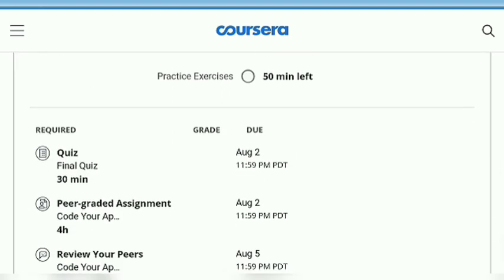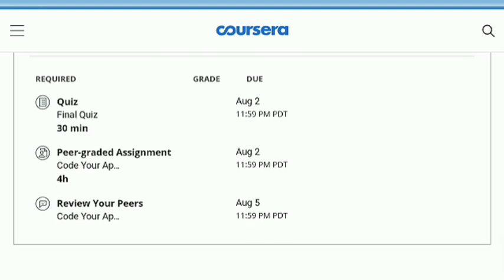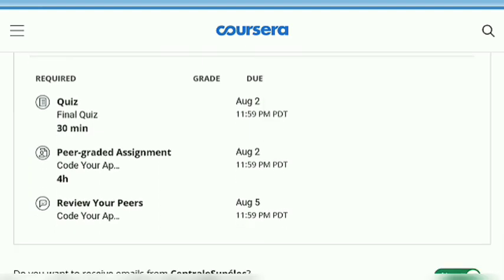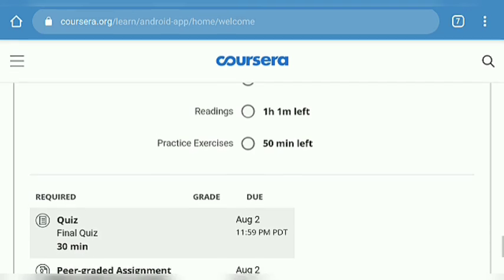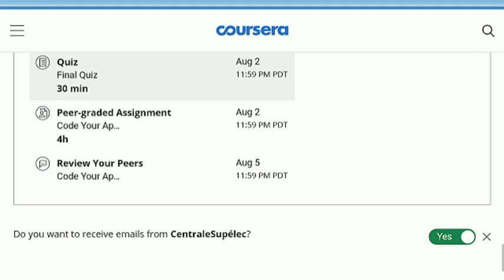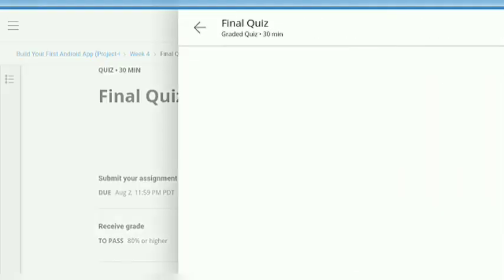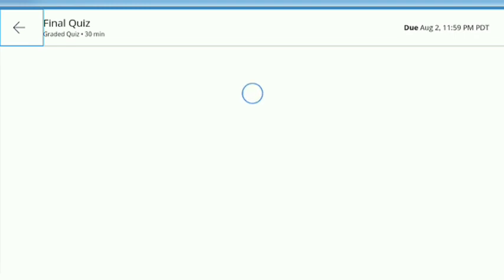And here I am going to start the final quiz. You directly reach this position and after that just click on final quiz. Here is a total 30 minutes quiz and just tap on it. Here I am going to start my final quiz.